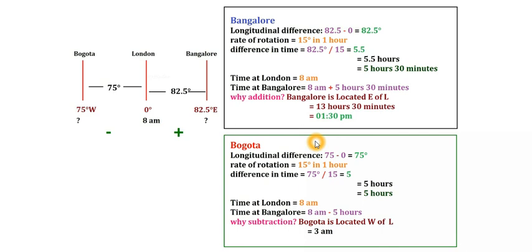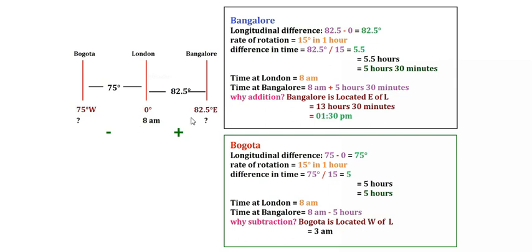If the difference in time is 5 hours and 30 minutes, now what is the next step? Next step is we have to see whether we need to add the time to the time of London or to subtract. So I told you in the previous slide that if the place is located in the east, we have to add the time. If the place is located in the west, we have to subtract. So in our case, Bangalore is located to the east of London, so we have to add this difference in time, 5 hours 30 minutes, to the time of London.